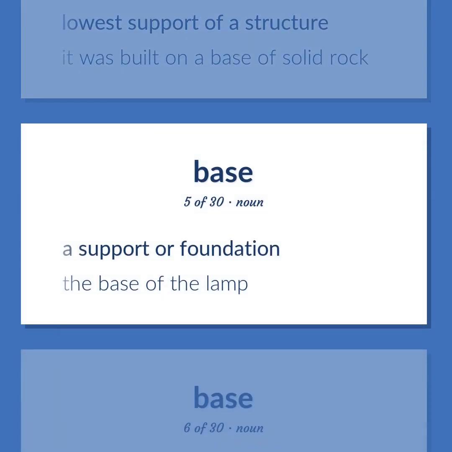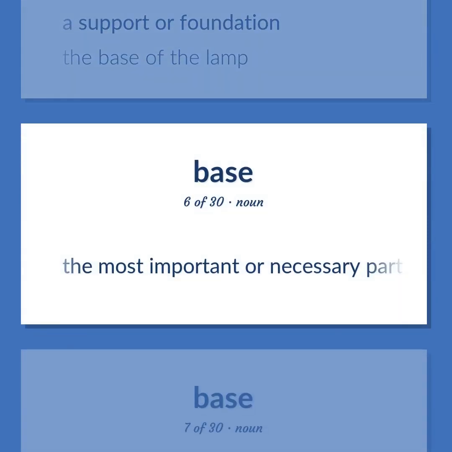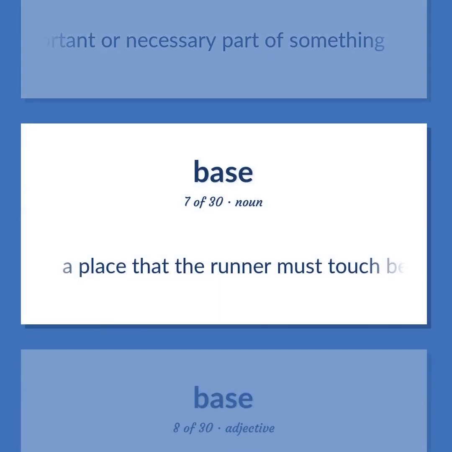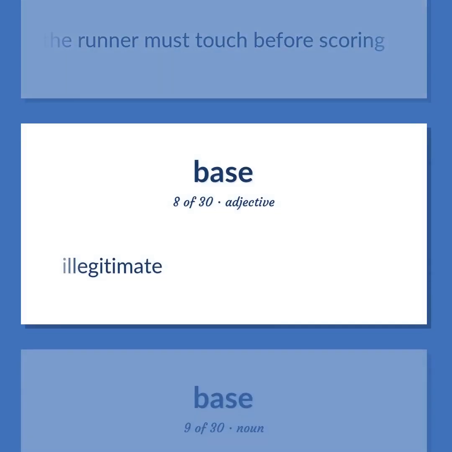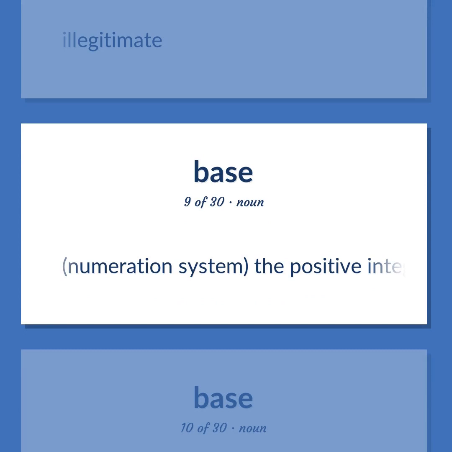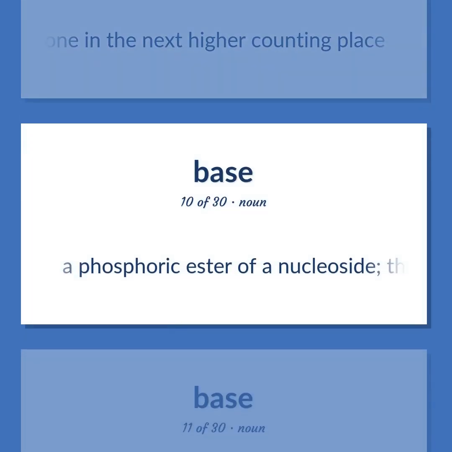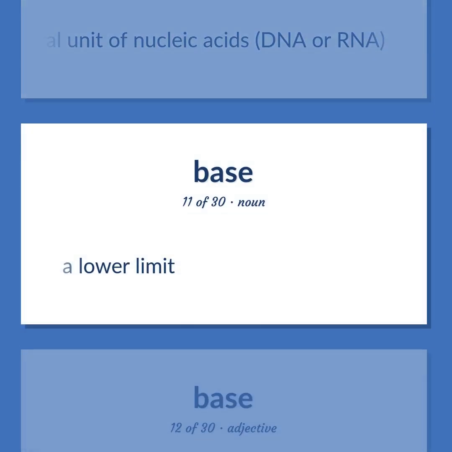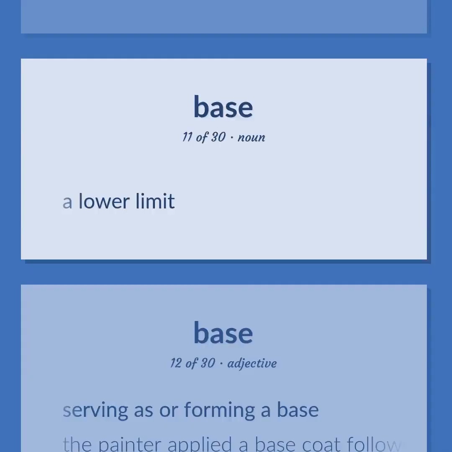A support or foundation. The base of the lamp. The most important or necessary part of something. A place that the runner must touch before scoring. Illegitimate. Numeration system, the positive integer that is equivalent to 1 in the next higher counting place. A phosphoric ester of a nucleoside, the basic structural unit of nucleic acids, DNA or RNA. A lower limit.